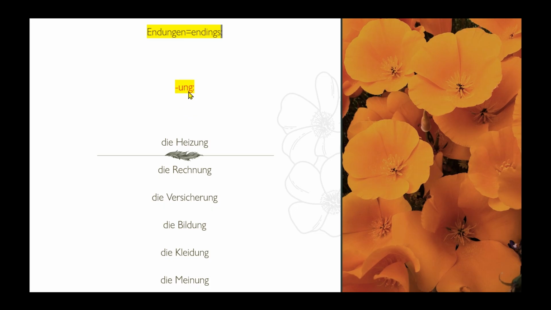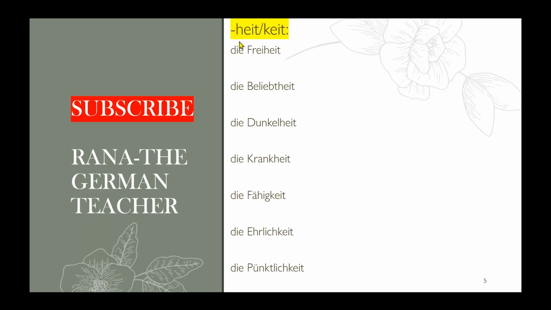So die Heizung, die Rechnung, die Reservierung, die Bildung, die Kleidung, die Meinung, these all have the feminine article, which is die. Same for -heit and -keit: die Freiheit, die Schönheit, die Dunkelheit, die Krankheit, die Feigheit, die Ehrlichkeit, die Pünktlichkeit. All of these also have the feminine article.